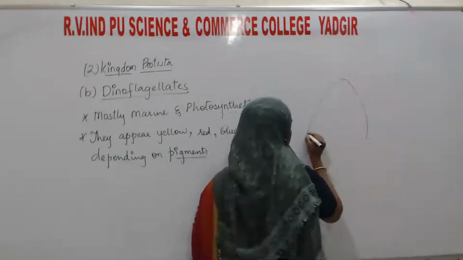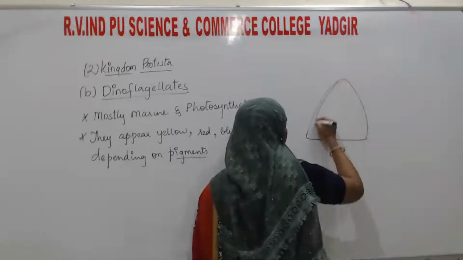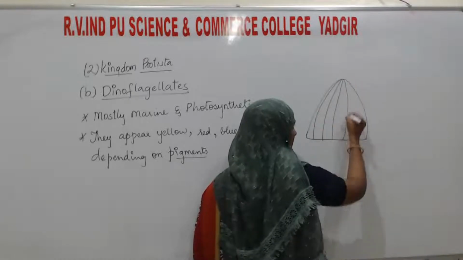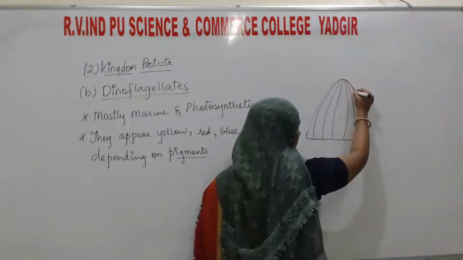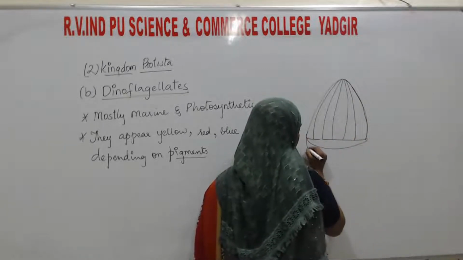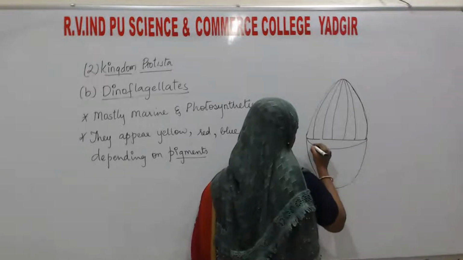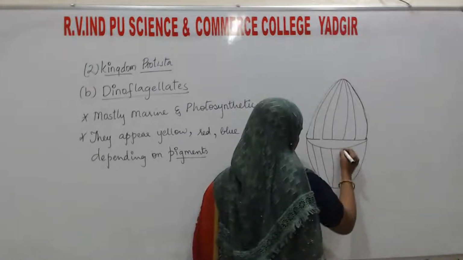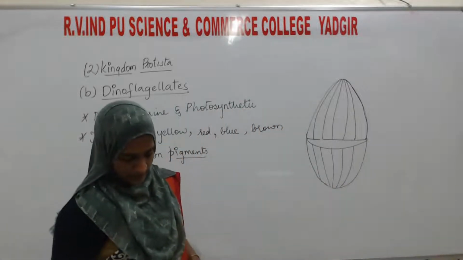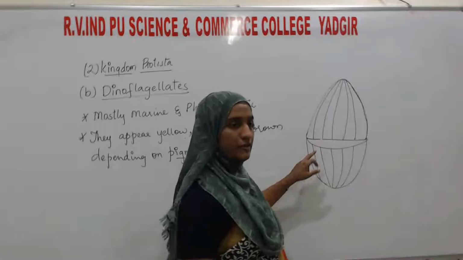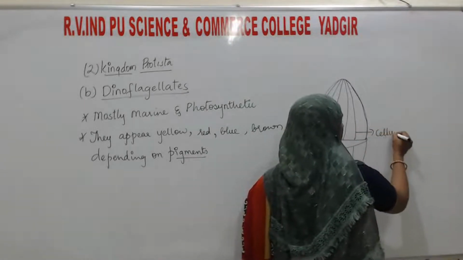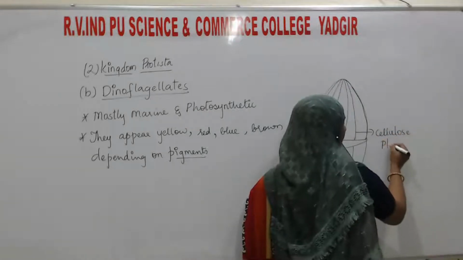This is the dinoflagellate. They have stiff plates, and those plates are present on the cell wall like this. These plates which are present on the cell wall, we can call them cellulosic plates or cellulose plates.